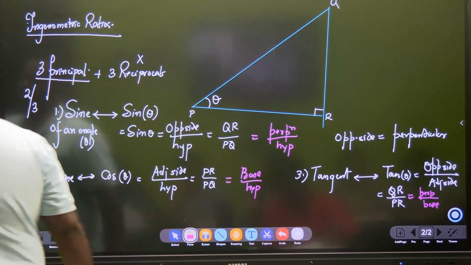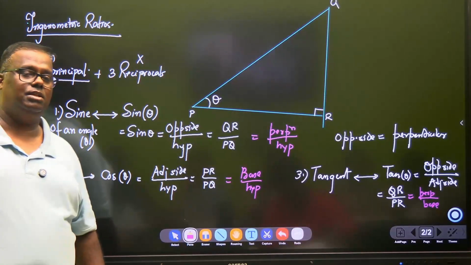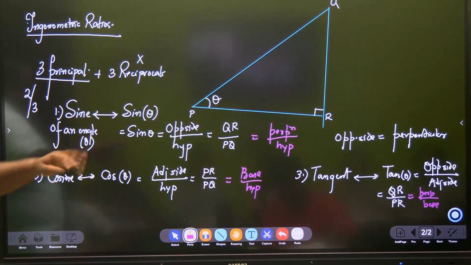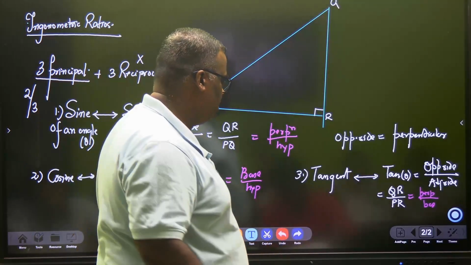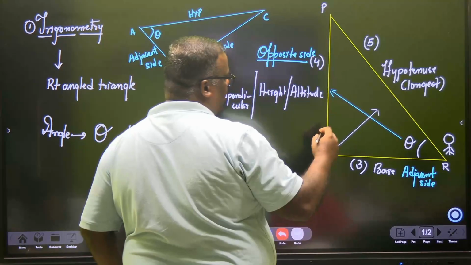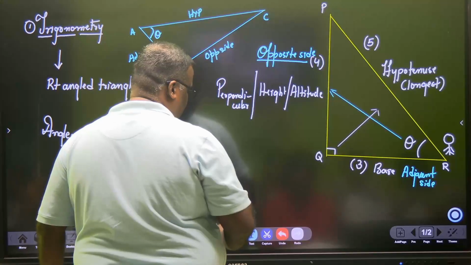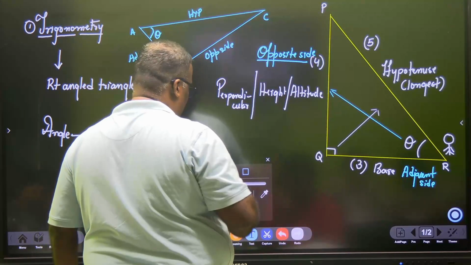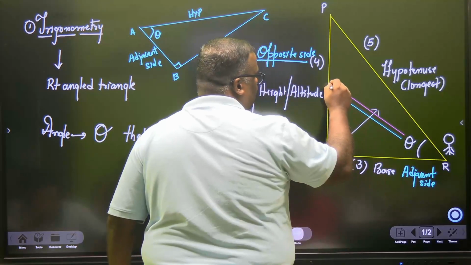Sine is opposite by hypotenuse, cos is adjacent by hypotenuse, tan is opposite by adjacent. And if you go back to the grandfather days, the way they used to see is, they used to say like this. Sir, how do you distinguish between what you call opposite side and perpendicular and base?